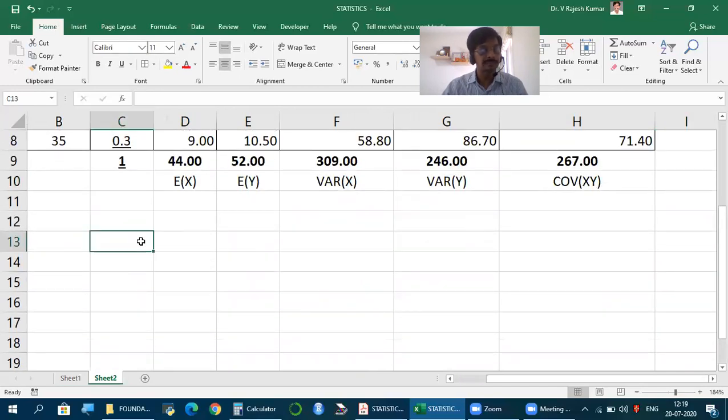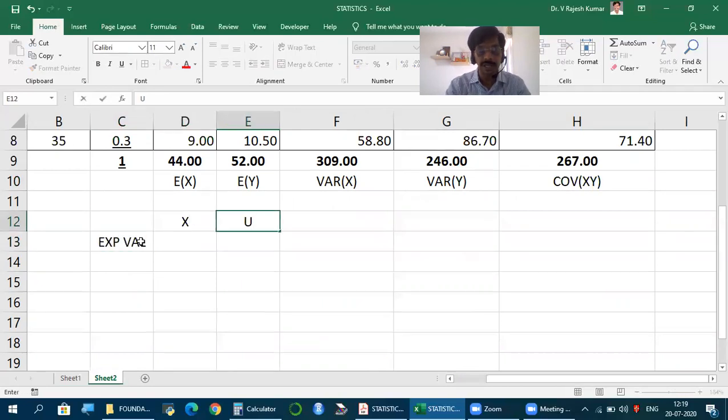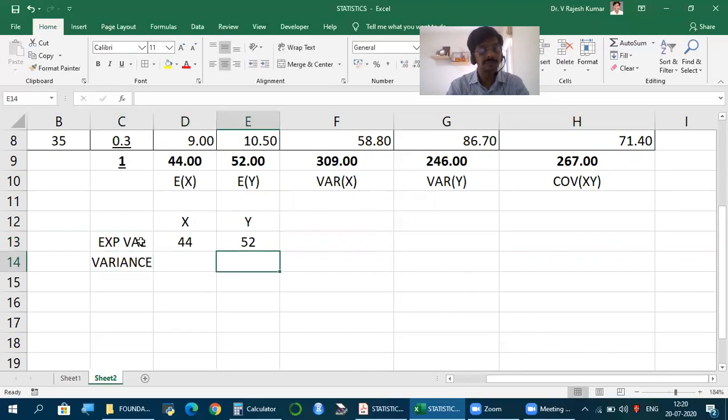So let's say expected value, nothing but mean. So we already have 44, 52. Variance 309, 246.